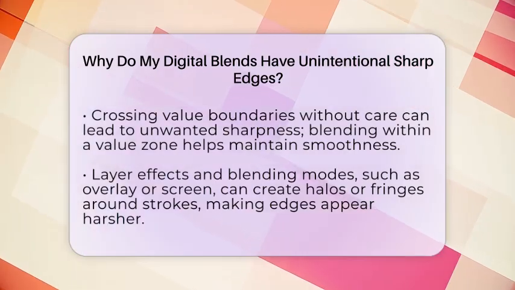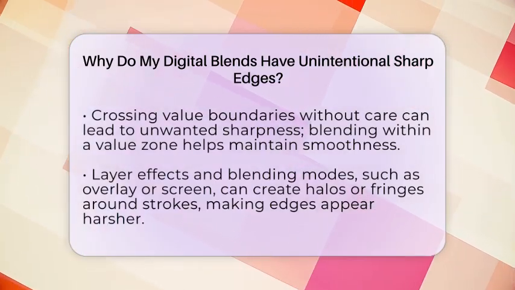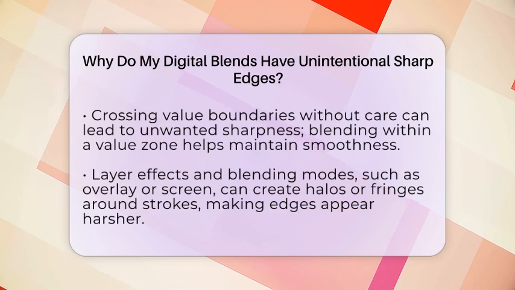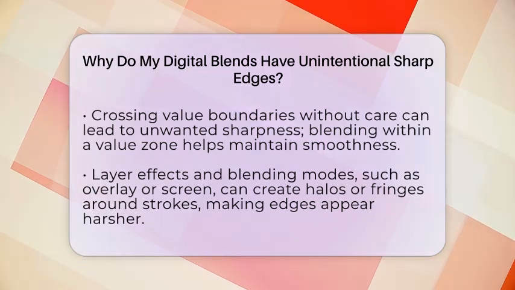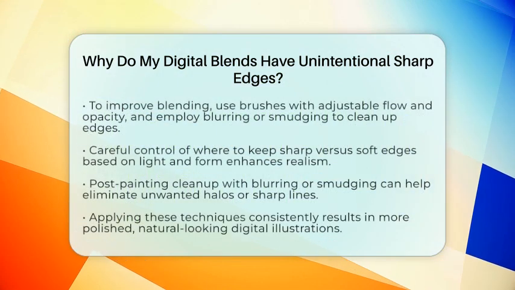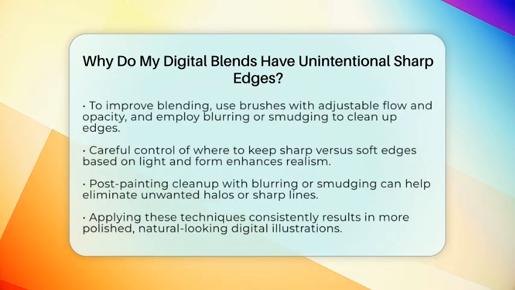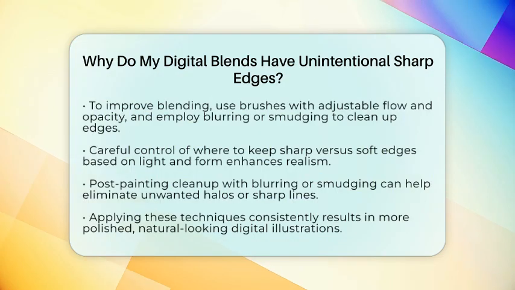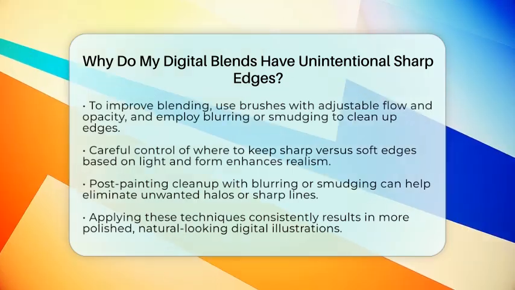To get better blends, start with brushes that have adjustable flow and opacity. Use low flow to gradually build up color. Employ soft-edged brushes or blending tools to smooth out transitions. Avoid overusing the eyedropper for sampling colors. Instead, manually tweak hue and saturation to mimic natural gradients.